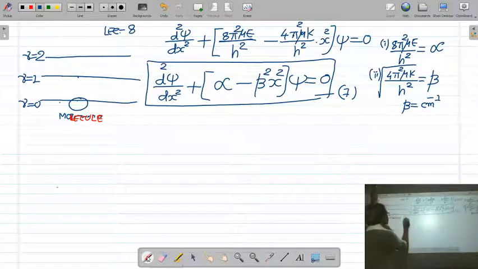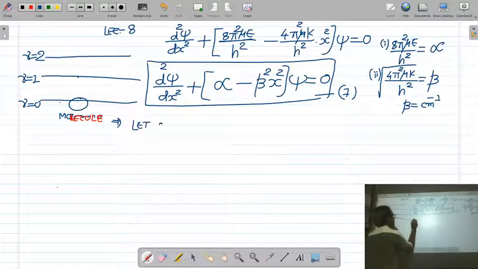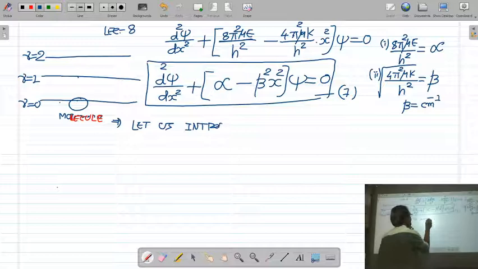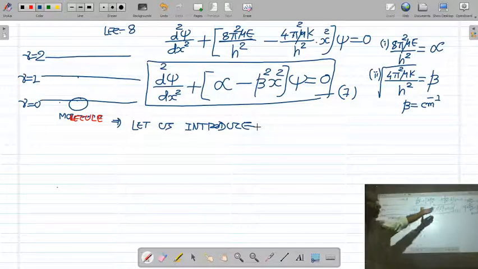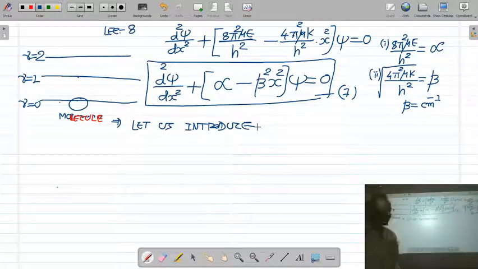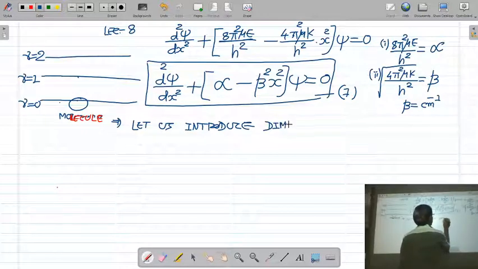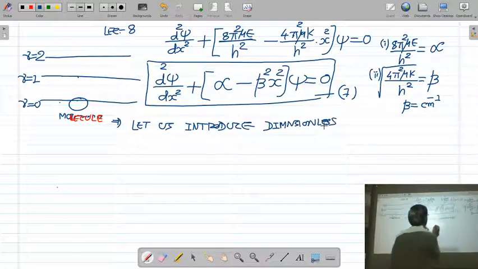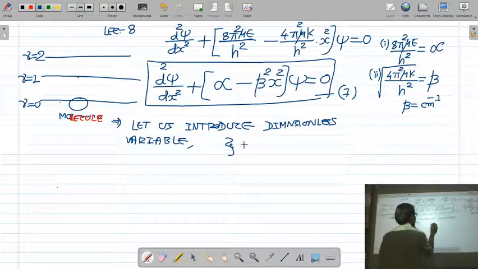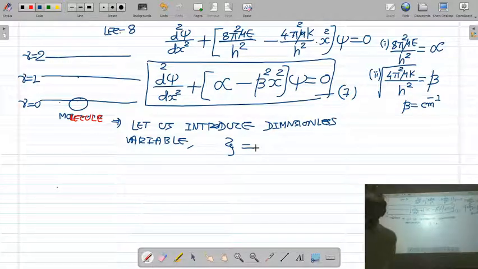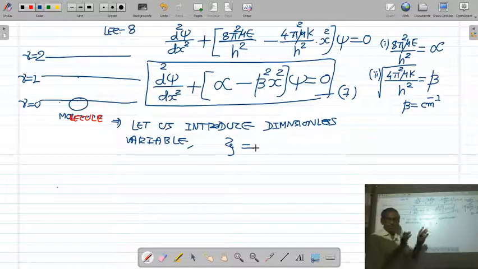So let us introduce a dimensionless variable xi, which has no dimension, no unit.